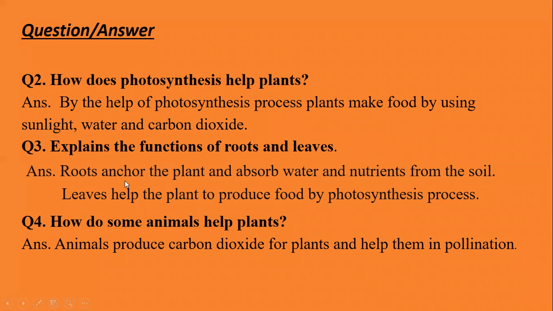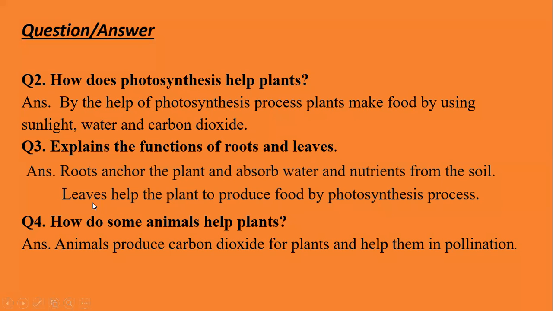And another thing roots are doing: they anchor the plant, and also roots absorb water and nutrients from the soil. So roots are very important. Without the roots, a plant cannot live. Okay, then what about the function of leaves? Leaves help the plants to produce food. As I told you, the food of the plants is made by the leaves.